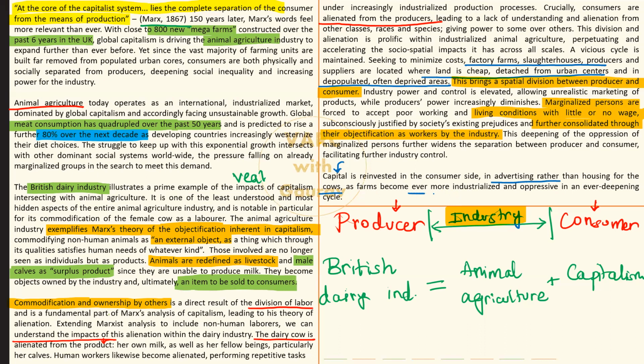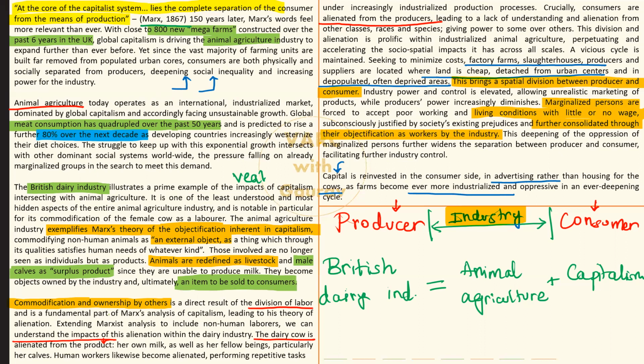No, our farms will keep on becoming more mechanized, more oppressive. Nobody gives a damn about the animals, and we are going to just keep on pushing our profits in order to get more and more consumers. So it is a one-sided narrative, you can see, very anti-capitalist and very strong. Yes, you cannot exactly call it communism, but the way the author has written it, he starts off by mentioning Karl Marx and all, so we can infer very straightforwardly that the guy seems to be a hardcore communist at heart. And the topic of discussion that he has taken is animal agriculture, with respect to the dairy industry more prominently.